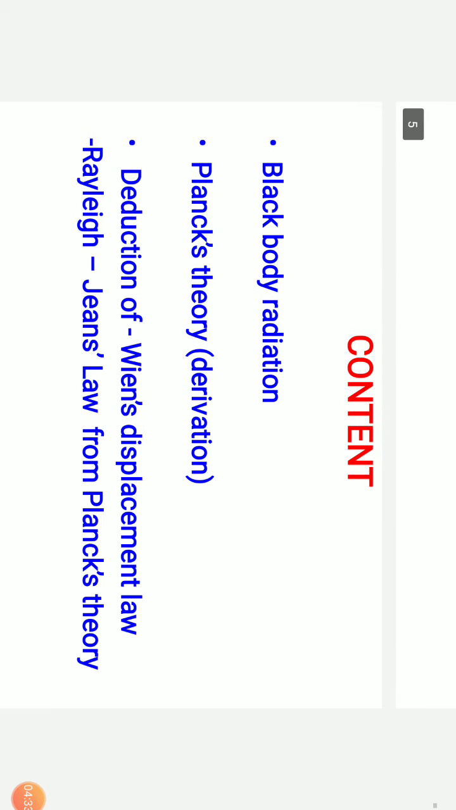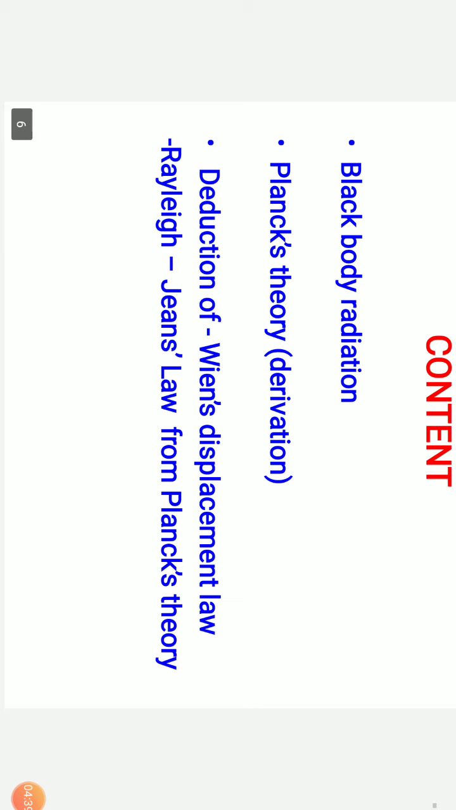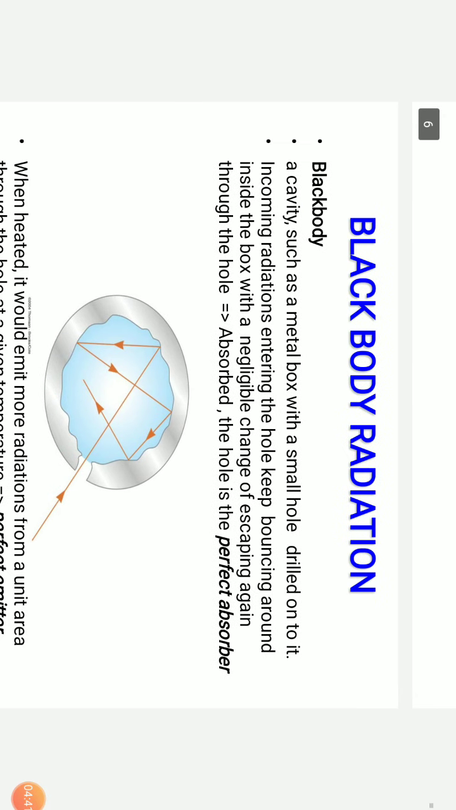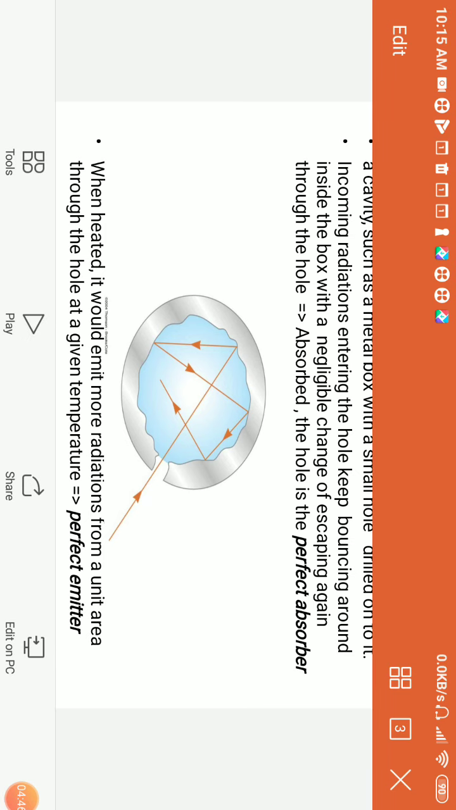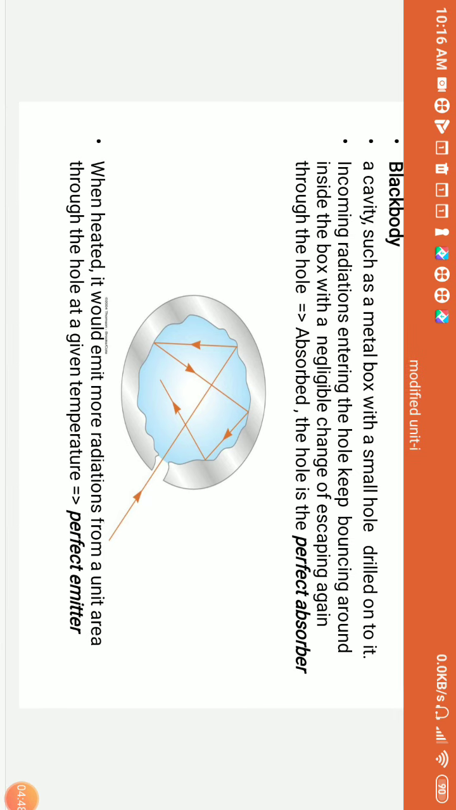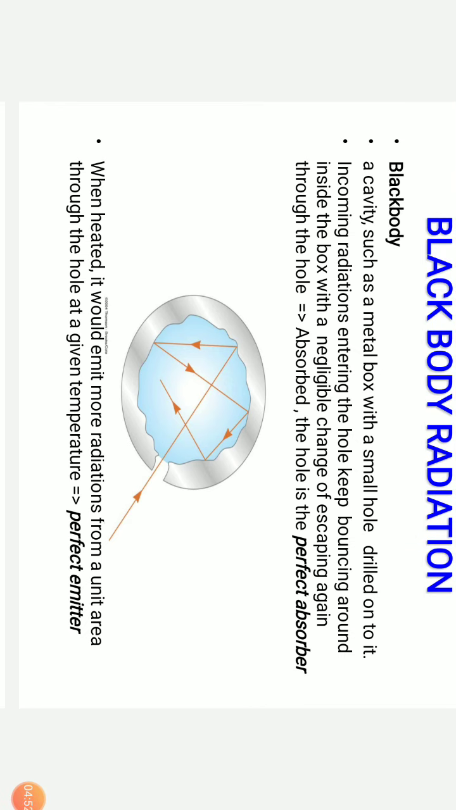So now coming back to the content: blackbody radiation, Planck's theory and deduction of Planck's theory, including Wien's displacement law and Rayleigh-Jeans law. So first of all, what is a blackbody? Now why should we read about blackbody radiation? The equation is very simple. First of all, what is a blackbody? A blackbody is an imaginary body which can absolutely absorb 100% of the energy that is falling on it.